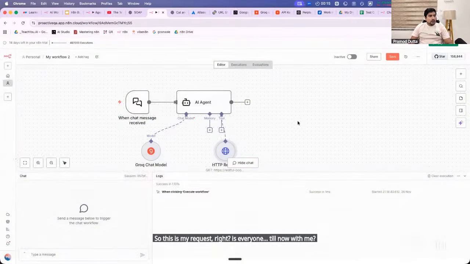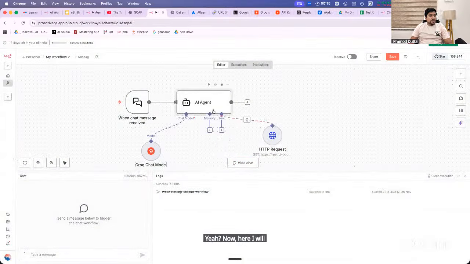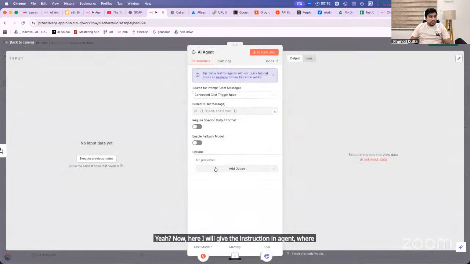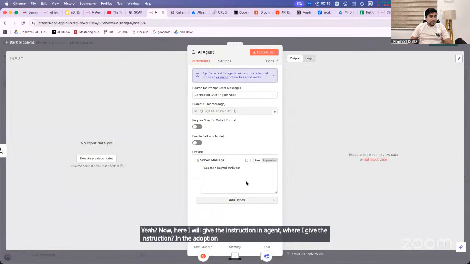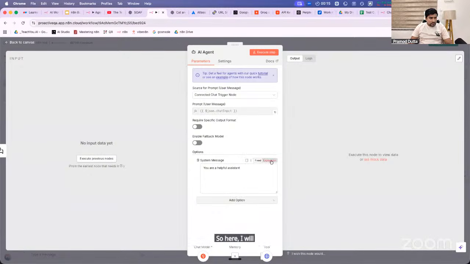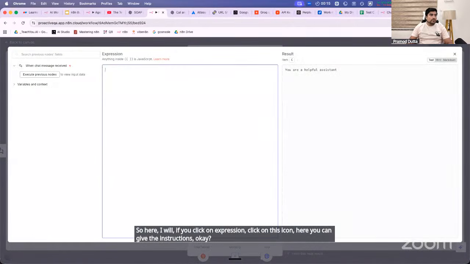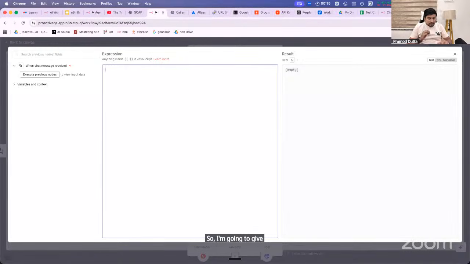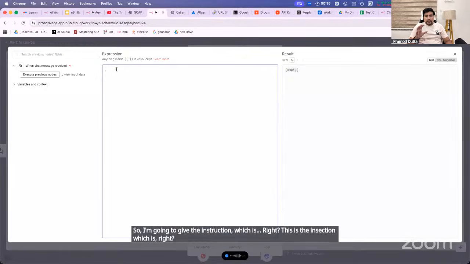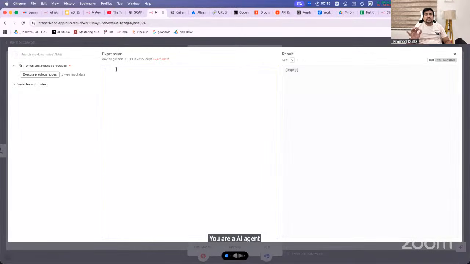Now I will give the instruction in the agent. Where do I give the instruction? In the add option, system message. If you click on expression, on this icon, here you can give the instructions. The instruction is: you are an AI agent which will make the HTTP request, which is a tool attached to you.